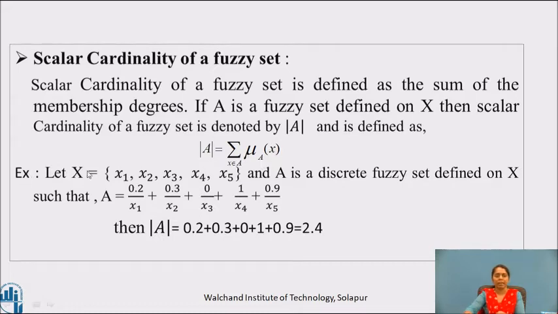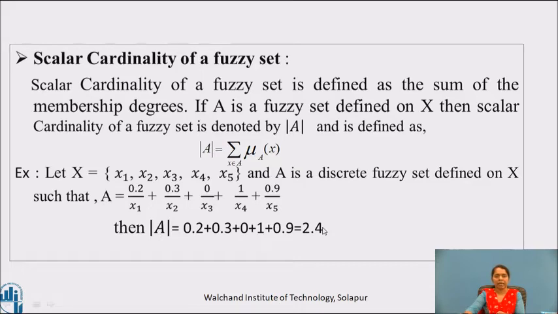For example, let capital X is equal to {x1, x2, x3, x4, x5} be the universal set, and capital A is the discrete fuzzy set defined on capital X, such that A is equal to 0.2/x1 + 0.3/x2 + 0/x3 + 1/x4 + 0.9/x5. Then |A| is equal to, let us add all the membership grades present over here, that is 0.2 + 0.3 + 0 + 1 + 0.9, that is 2.4.